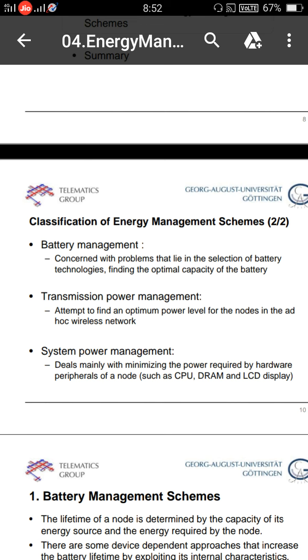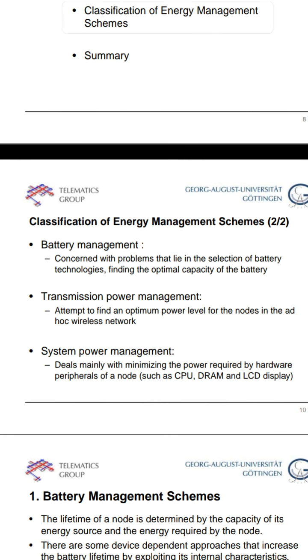Next, transmission power management. Here we attempt to find the optimum power level for the nodes in the ad hoc network. There are several paths to reach the destination. Out of these several paths, which path has the least power consumption?